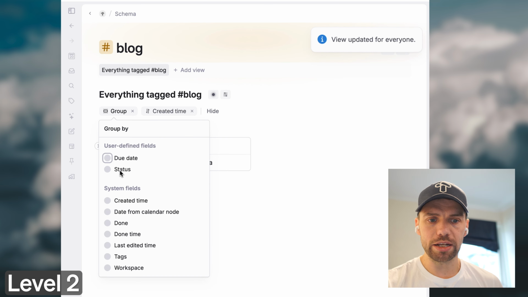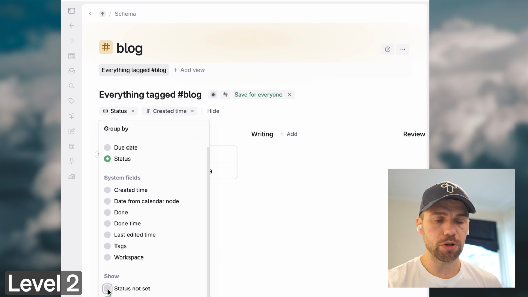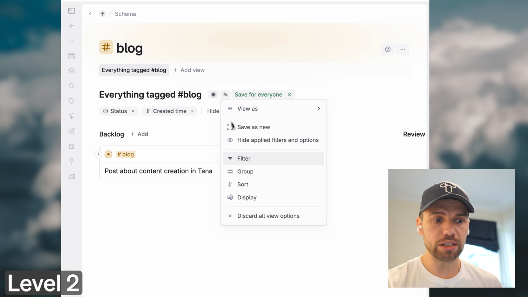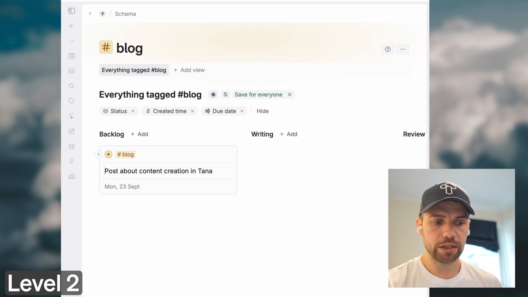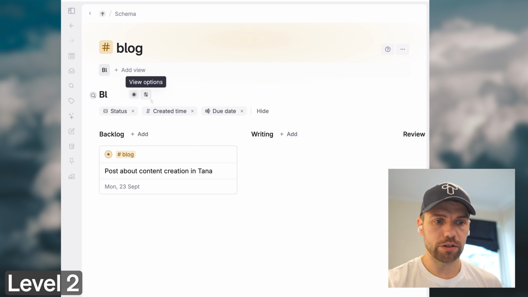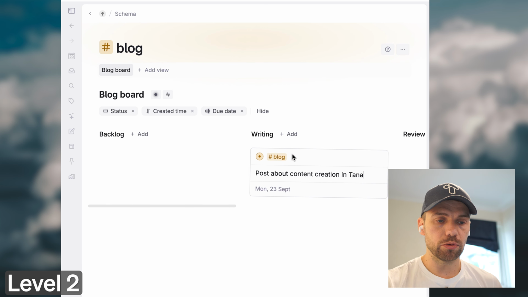So here I'm setting up a task board for this blog, or a progress board. So just grouping by the status field values, removing the status not set, I don't want that. And now you already have a kind of workflow Kanban board that you can use to run your processes.